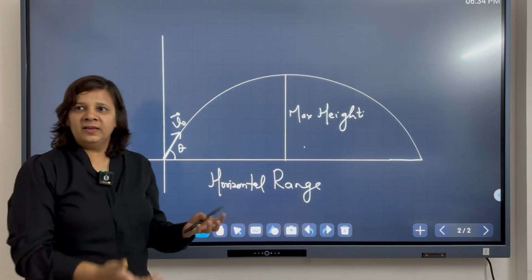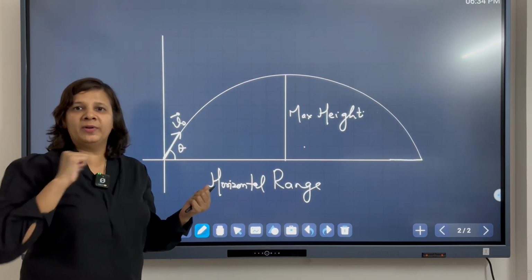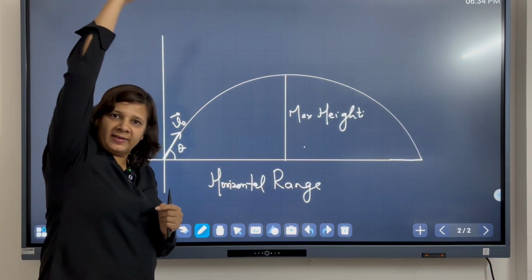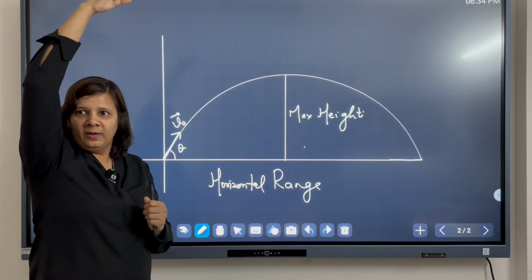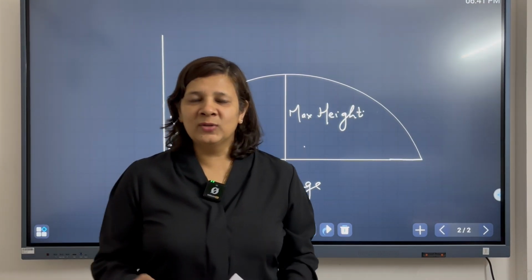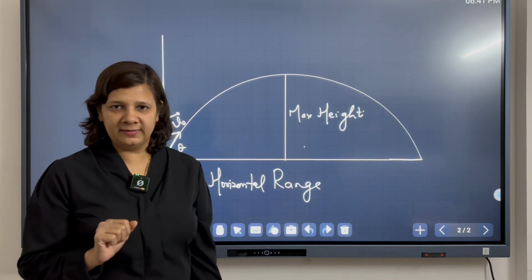So, when I throw the ball up, what happens? Because of acceleration due to gravity, the speed of the ball will keep on decreasing, and at a certain point it will become 0, right? And then, so is this point clear? Okay. So, once again you listen.